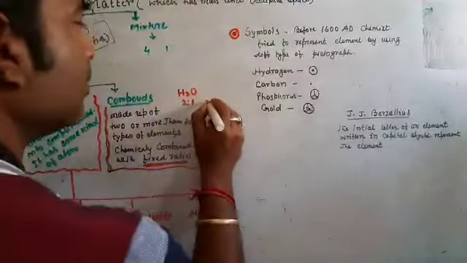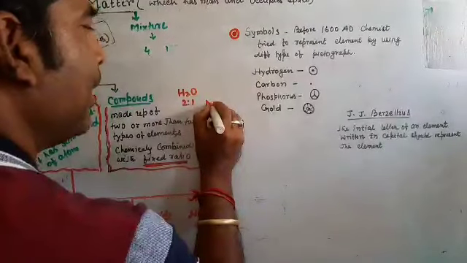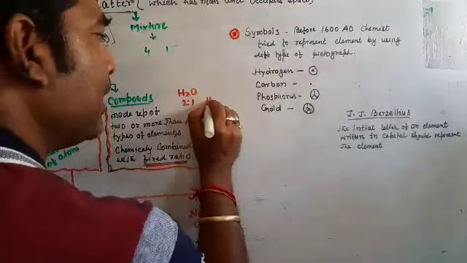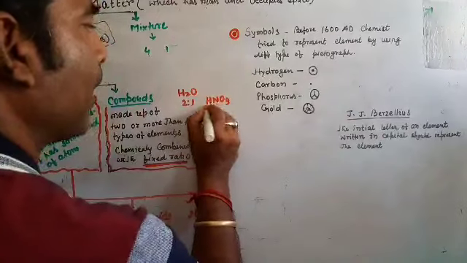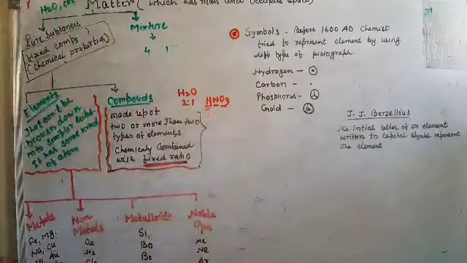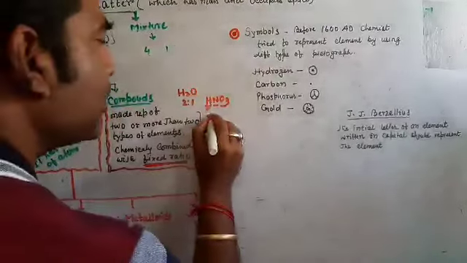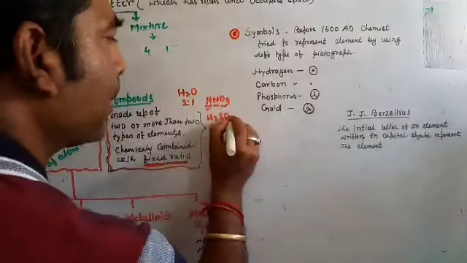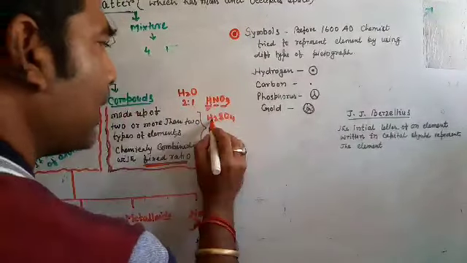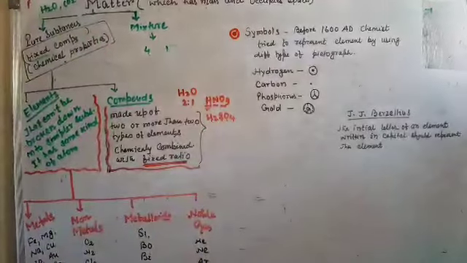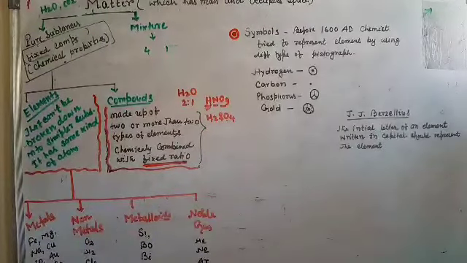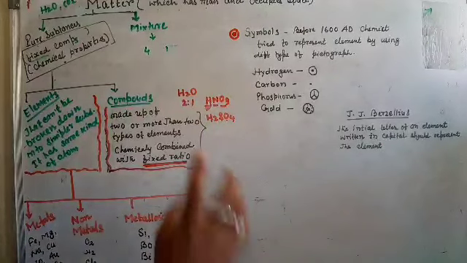More than 2, you can take HNO3, hydrogen, nitrogen and oxygen. You can take H2SO4, hydrogen, sulfur, oxygen. They are compounds, made up of 2 or more types of elements chemically combined in a fixed ratio.